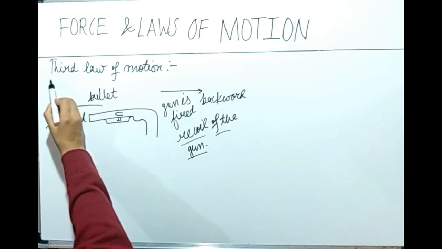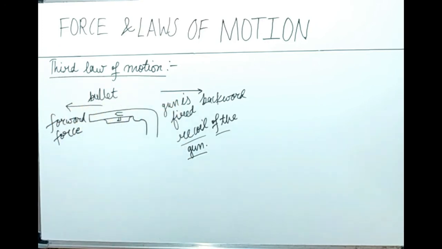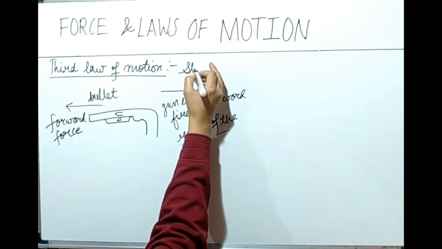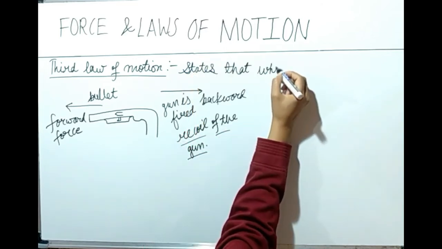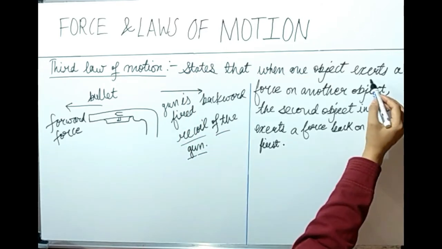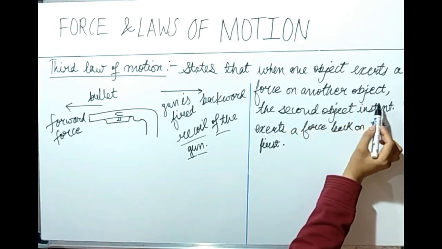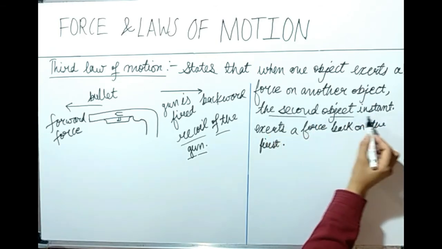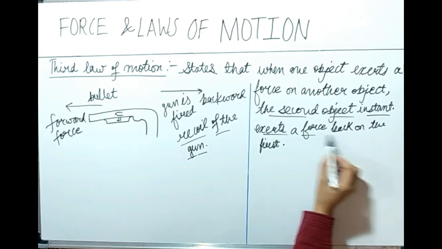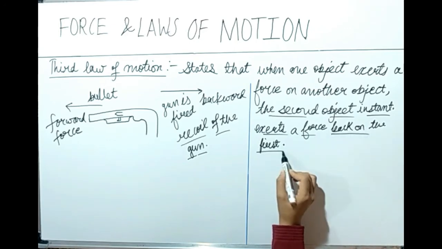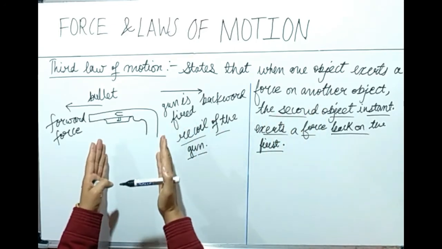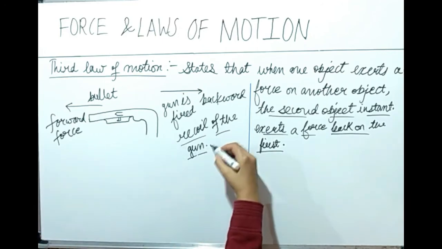The third law of motion states that when one object exerts a force on another object, the second object instantaneously exerts a force back on the first. This is what we have discussed in this example of recoiling of the gun.